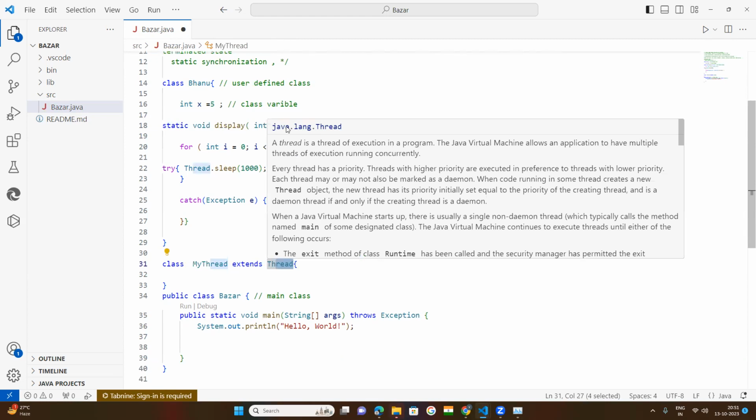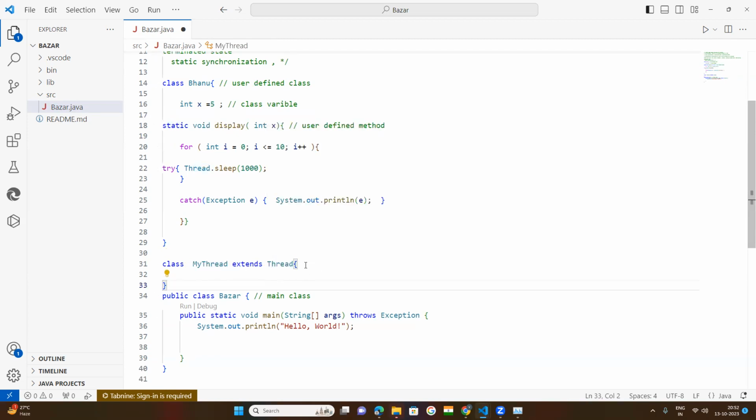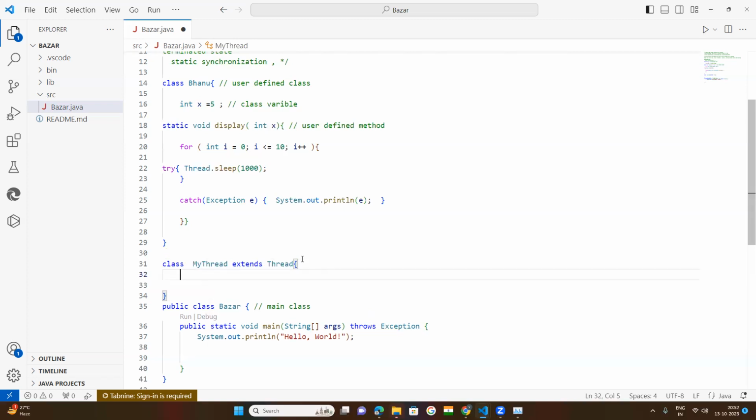Don't confuse yourself: a package is nothing but a folder, otherwise a directory. So here, MyThread class becomes the child class. In Java, normally the word subclass is used, but in Python it is called child class or derived class.